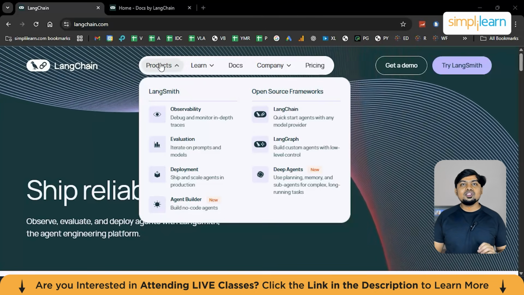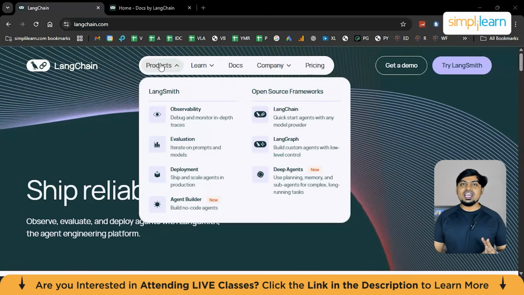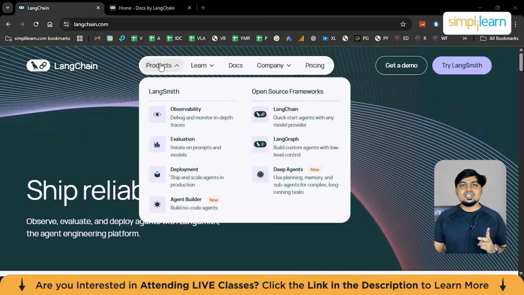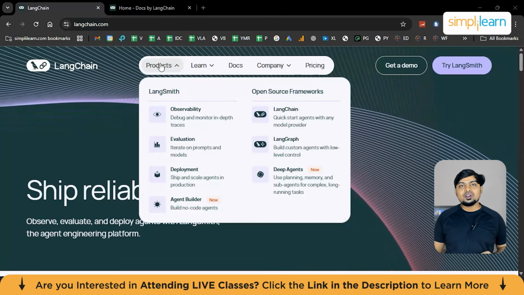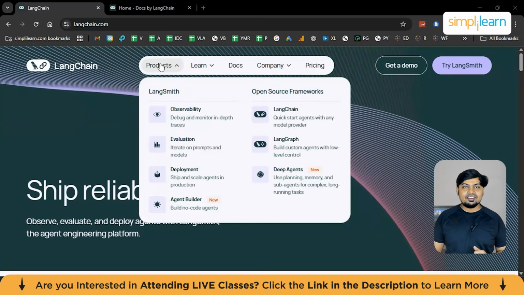Now, let's go through the core ideas of LangChain. So we have three: chains, tools, and agents. LangChain is built around these three core ideas. So let's go through them one after the other.